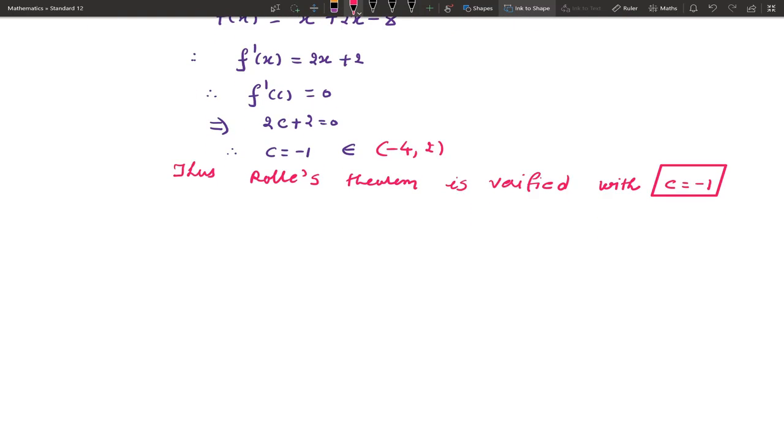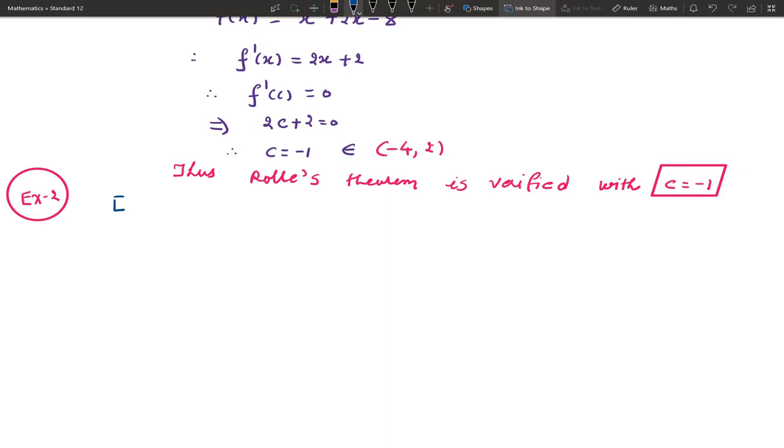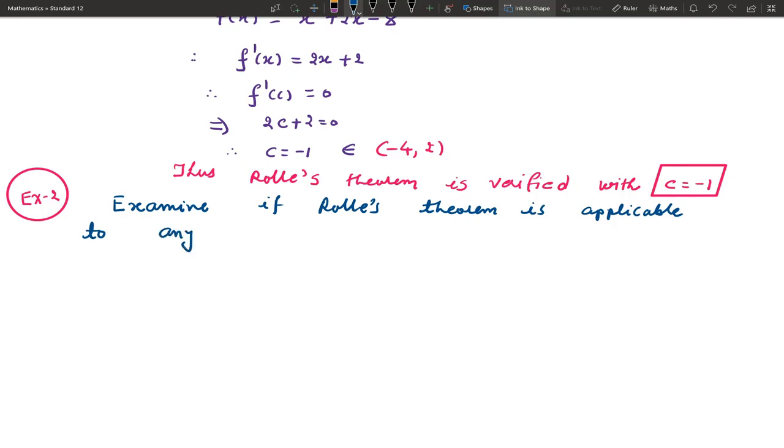Next example. Examine if Rolle's theorem is applicable to any of the following functions.